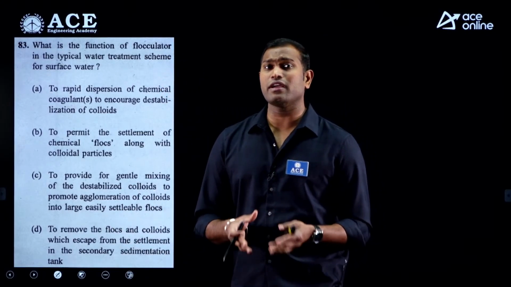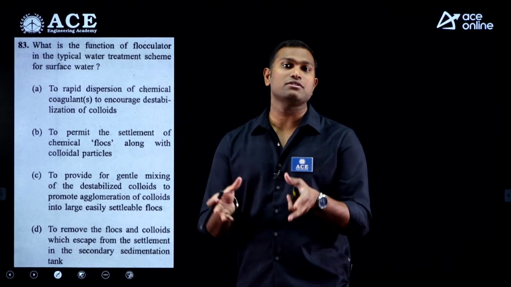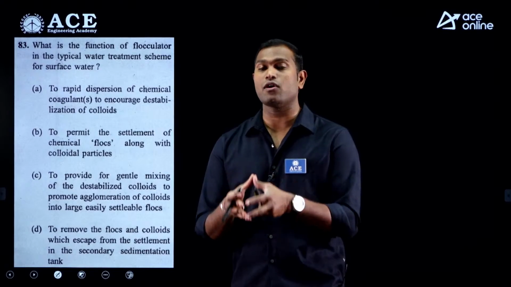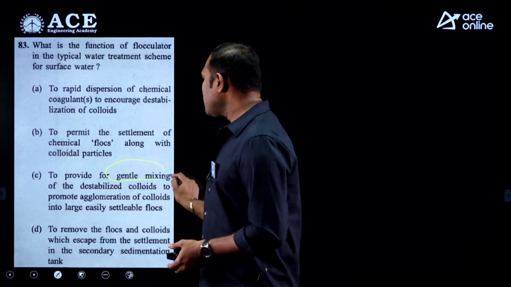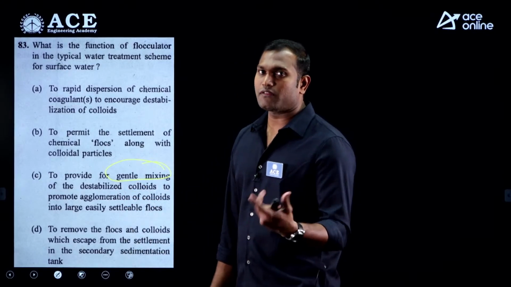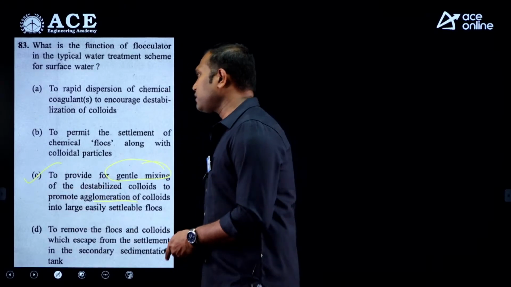The flocculator is where the colloidal particles, after destabilization, come closer, agglomerate and form flocculant particles, right? So from the given options, to provide for gentle mixing of the destabilized colloids, which means after the destabilization, to promote agglomeration of colloids. So the correct answer is option C.